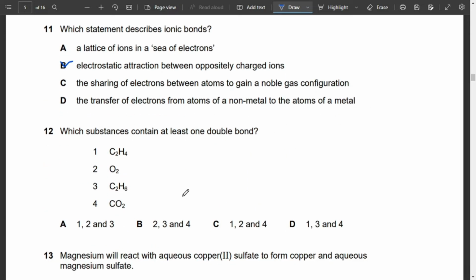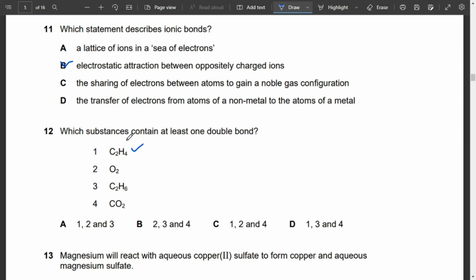So moving on to MCQ number 12, which substances contain at least one double bond? Okay, the options given to us are C2H4, O2, C2H6, and CO2. So for this, yes, C2H4 has at least one double bond, because it's an alkene.